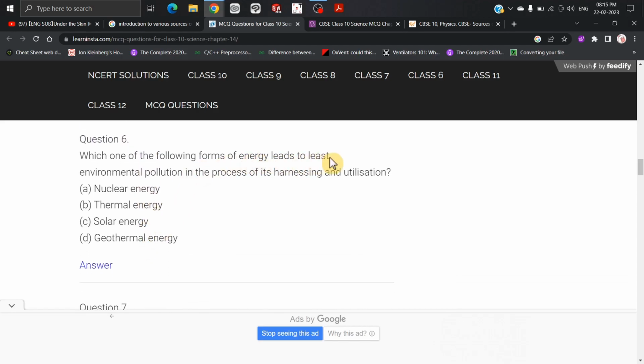Now, which of the following forms of energy leads to the least environmental pollution in the process of harnessing and utilization? So, nuclear energy, thermal energy, solar energy, and geothermal energy. So, thermal energy और geothermal दोनों में ही fossil fuel का यूज़ होता है. न्यूक्लियर एनर्जी में यूरेनियम वगैरह का यूज़ होता है. तो हमारा क्या है? सोलर एनर्जी is the best option.